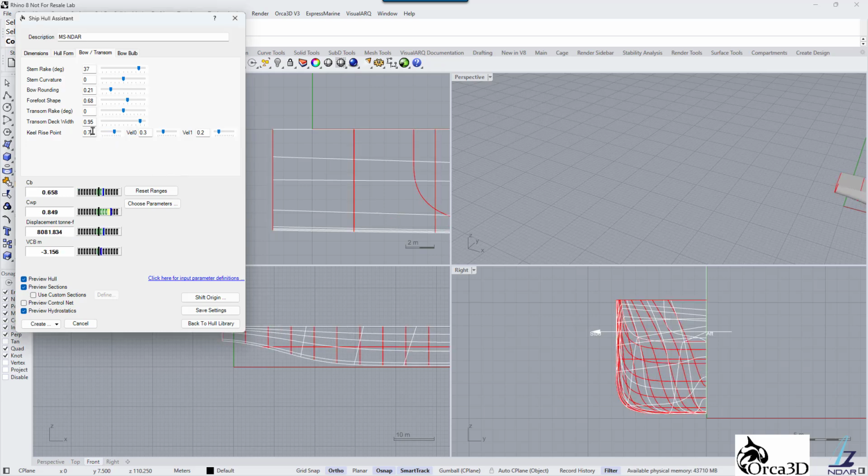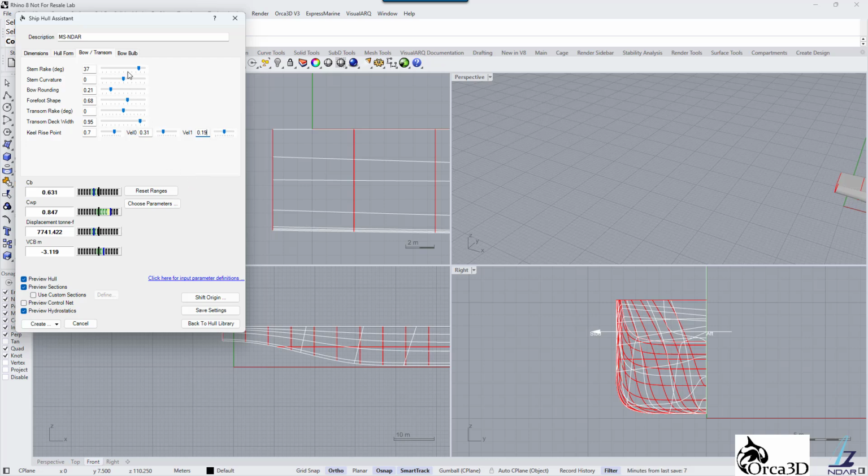We will set keel rise point to 0.7. Increasing vel 0 pushes the point where the keel begins to rise further aft. We'll set it to 0.31. Increasing vel 1 increases the distance forward of the transom where the centerline begins to drop towards the baseline. We'll set vel 1 to 0.19.